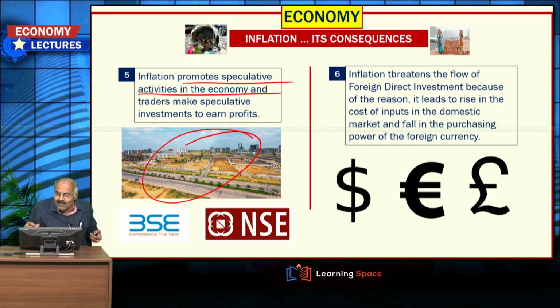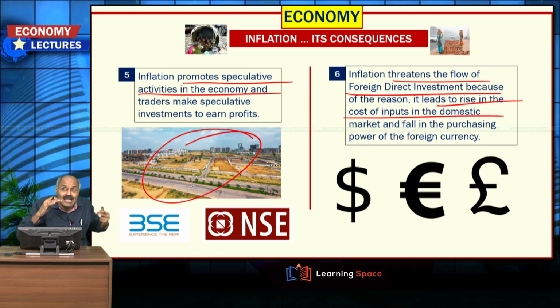The next one is that inflation threatens the flow of FDI because it leads to a rise in the cost of inputs in the domestic market and a fall in the purchasing power of foreign currency. When inflation is there, it will give rise to the cost of inputs in the domestic market, and because of this, there is a fall in the purchasing power of the foreign currency.